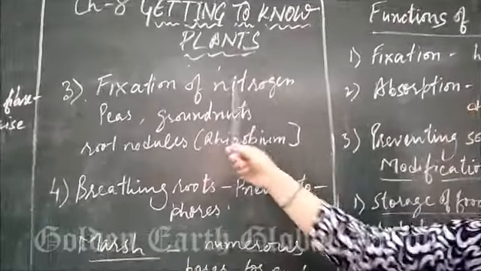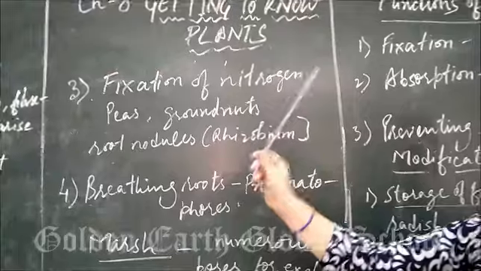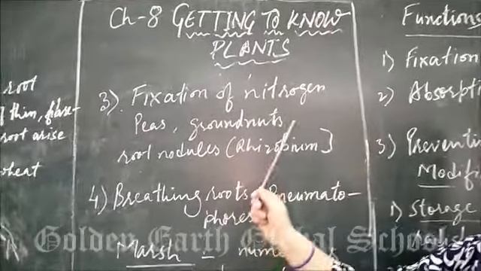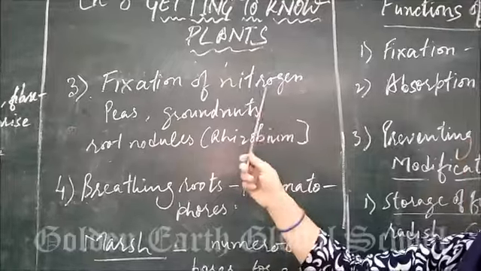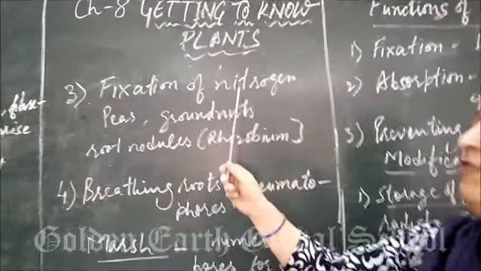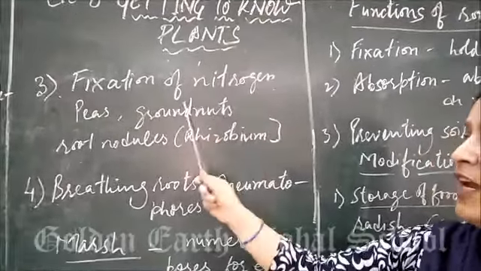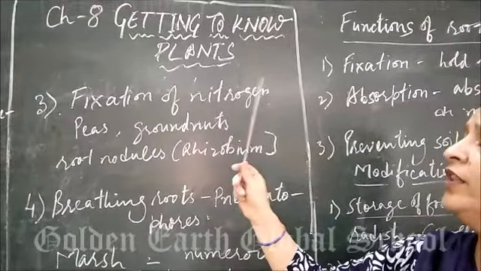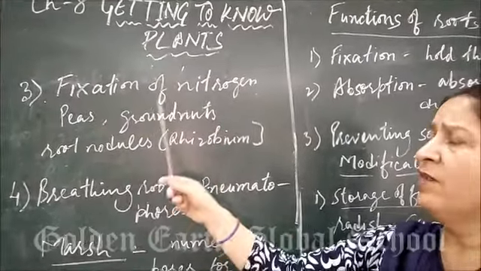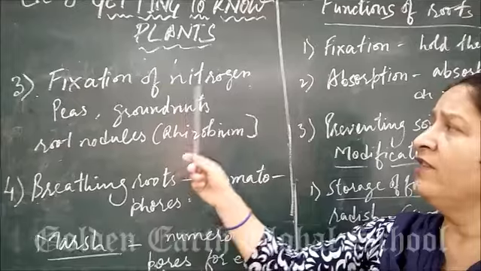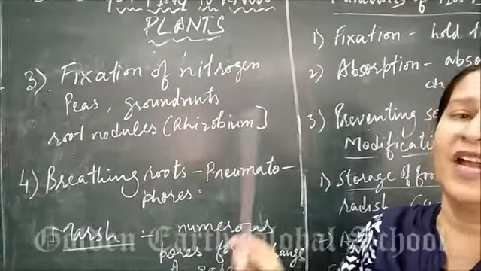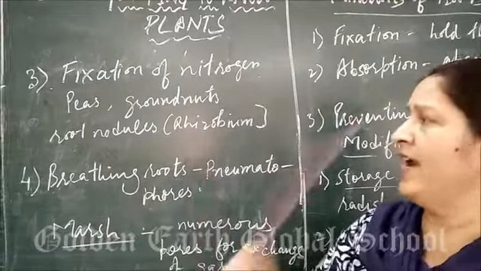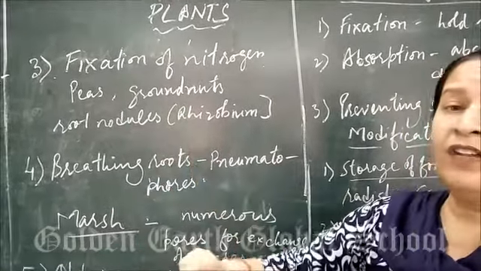This topic is new for you. That is pulses, peas, groundnut. They are fixing nitrogen. Why are they fixing nitrogen? In our atmosphere there is 78% nitrogen. Plants cannot absorb nitrogen directly in the form of nitrogen, but it will be converted into soluble form, that is nitrites and nitrates. How is it done?